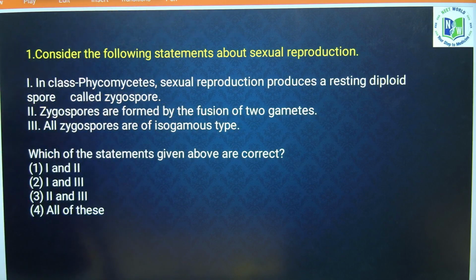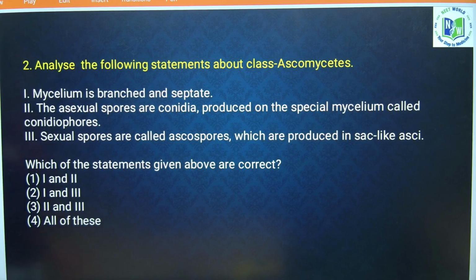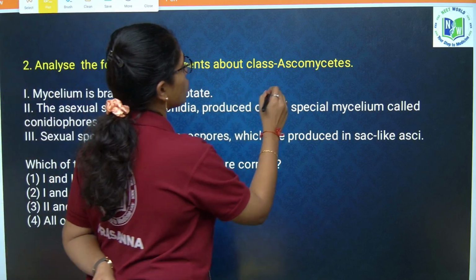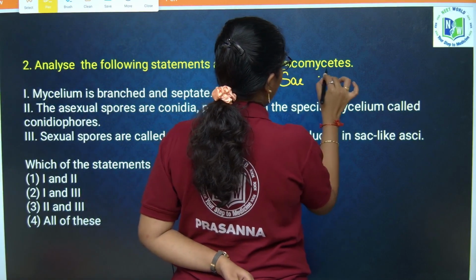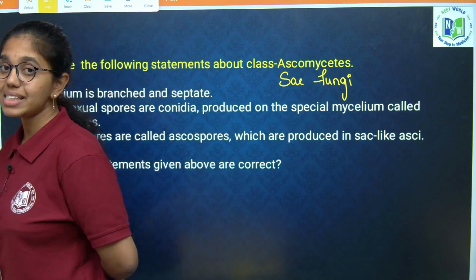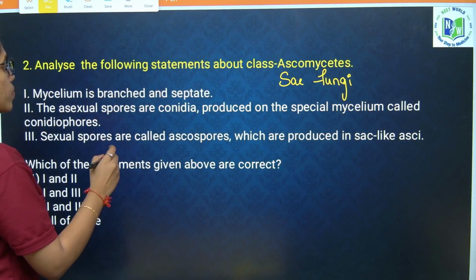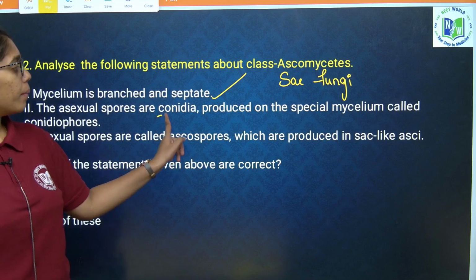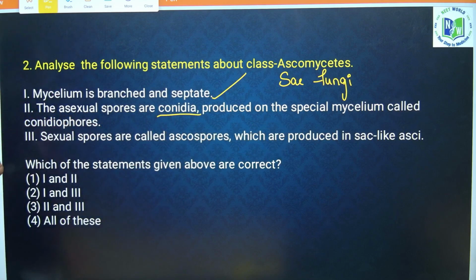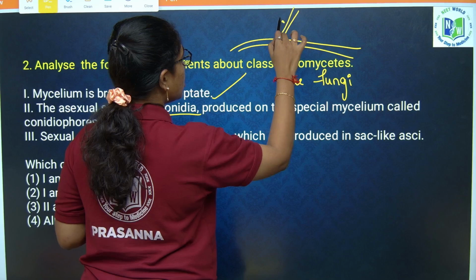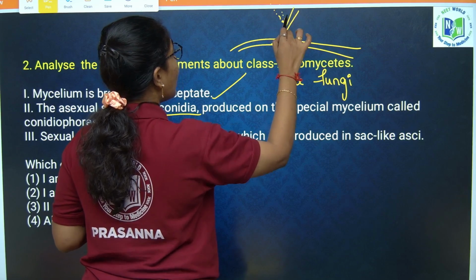Next question: analyze the following statements about the Ascomycetes class of fungi, which is also called as sac fungi. The first statement: the mycelium is branched and septate, correct. Second, the asexual spores are conidia produced on special mycelium called conidiophores. Yes, mycelium will give rise to conidiophores, and these conidiophores release conidia exogenously.